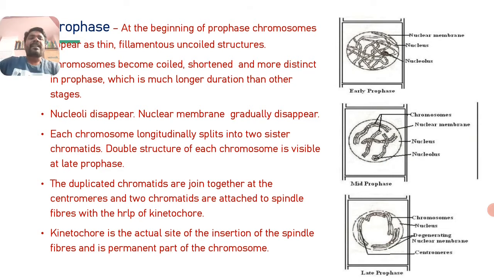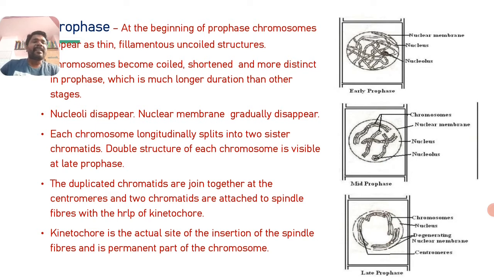Each chromosome longitudinally splits into two sister chromatids. They split longitudinally into two halves, so two sister chromatids are formed from each chromosome. The double structure of each chromosome is visible at late prophase, because they become more shortened and more coiled or condensed.